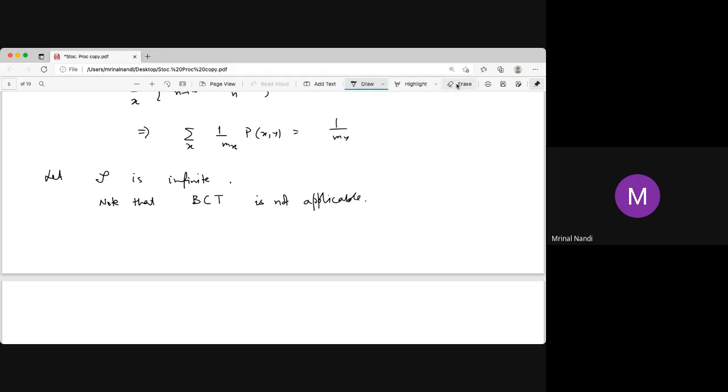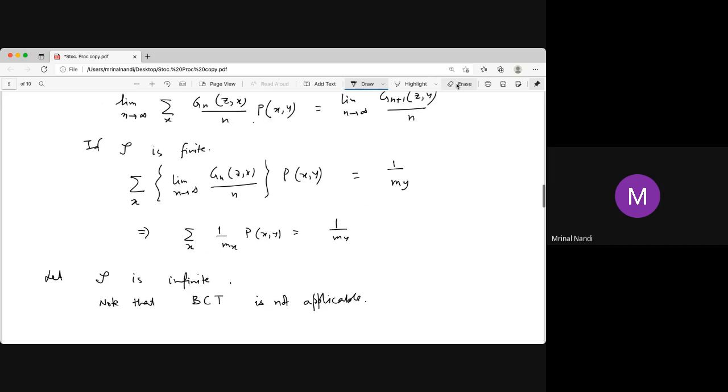Why is it not applicable? For BCT, that sum must be less than or equal to 1. The modulus of that summation, b_n(x), must be less than or equal to 1, but here that may not be true.